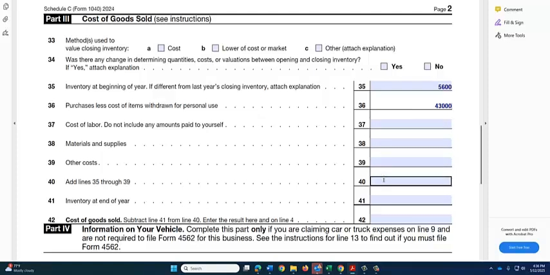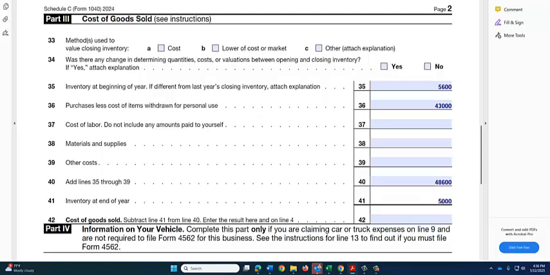So now we're going to add lines 35 through 39. So that's beginning inventory plus the purchases. And that gives us all the food items available for sale. At the end of the year, he still had $5,000 of those $48,600 in food items.